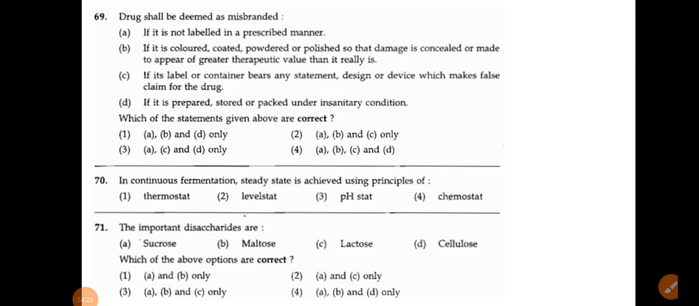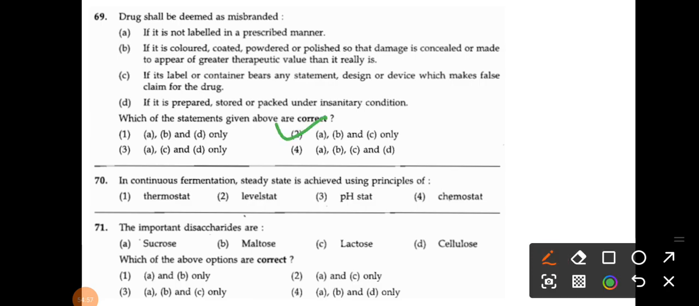Next, if its label or container bears any statement, design or device which makes false claims for the drug, that is also a misbranded drug. If it is prepared, stored or packed under insanitary conditions, that is not a misbranded drug. So that's why A, B, C is the correct answer for the misbranded drug. So option number 2 is the correct answer.